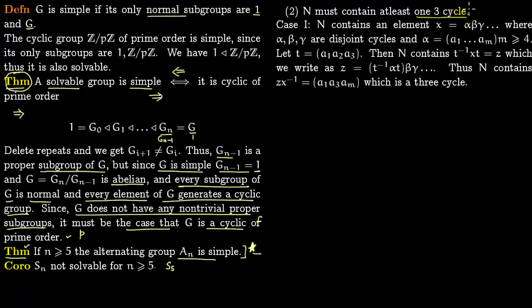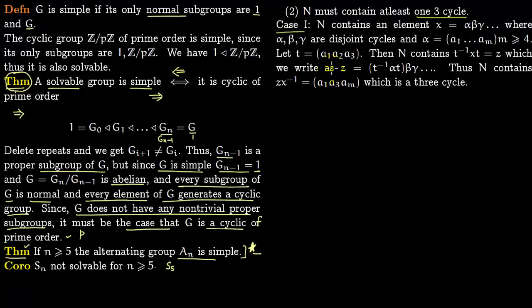We will be able to show that An is simple if we are able to prove 2, because then the only normal subgroup of An is 1. There is no non-trivial normal subgroup. Any normal subgroup which we choose for An would be exactly An. So we do this case by case.